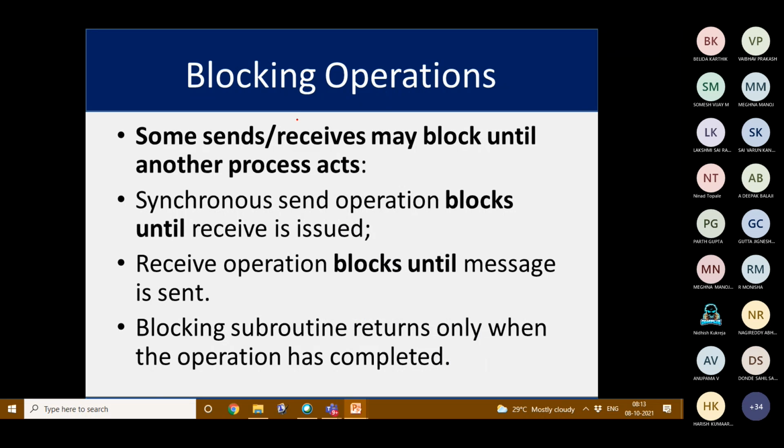And here we have blocking and non-blocking operations. This will be useful when point-to-point communication is happening. Some send or receive operations will be blocking until another process acts.